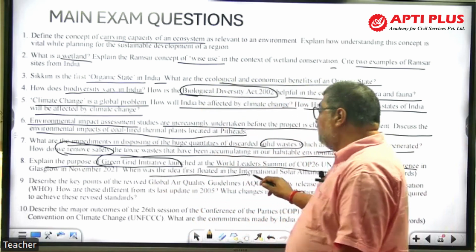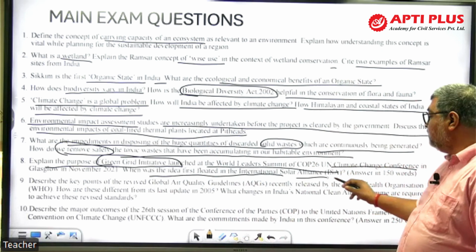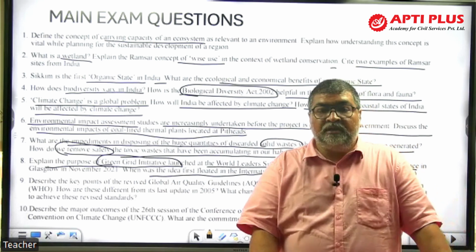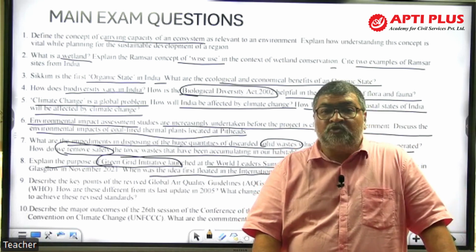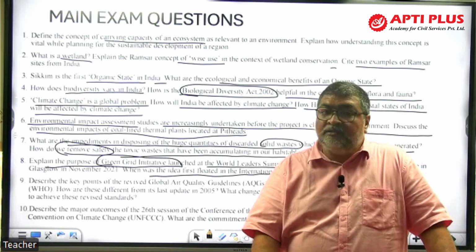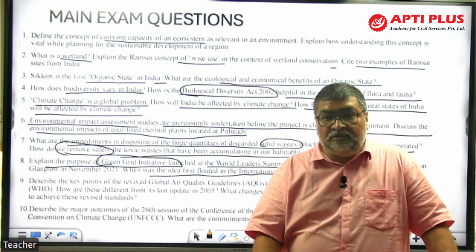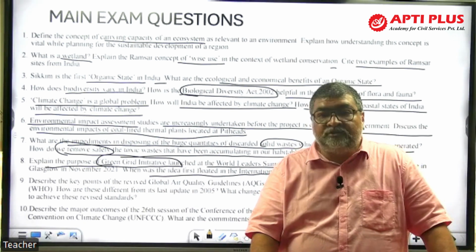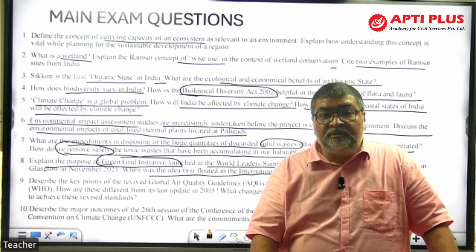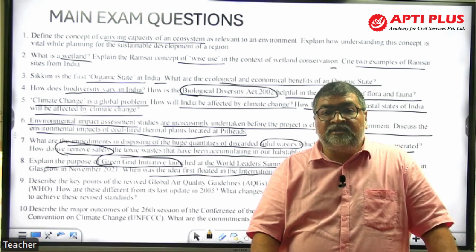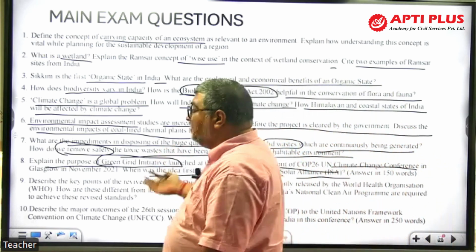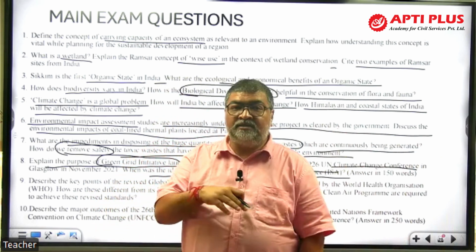What was the idea? When was the idea floated for the first time in the International Solar Alliance? The International Solar Alliance was asked in the prelims exam also, 2016. It is an alliance of countries which are going to promote solar-based technology for power generation, energy, and other things. Initially, 121 tropical countries came forward at the 2015 COP21 Paris Summit. But now the membership has been opened to others also. $1,000 billion investment in solar technology. And what is the Green Grid Initiative? An intercontinental grid of solar power. That was floated in 2017 from India. India is the headquarters of ISA, the International Solar Alliance.